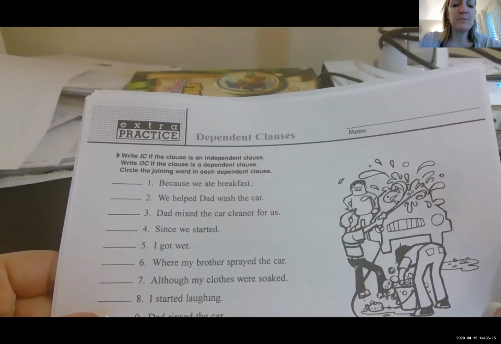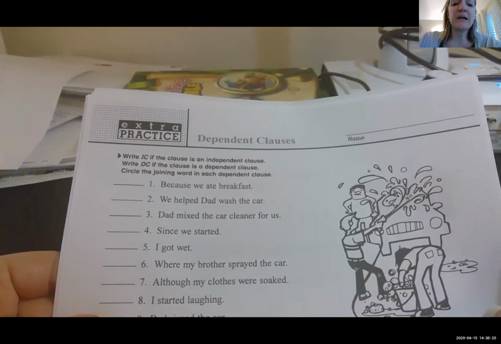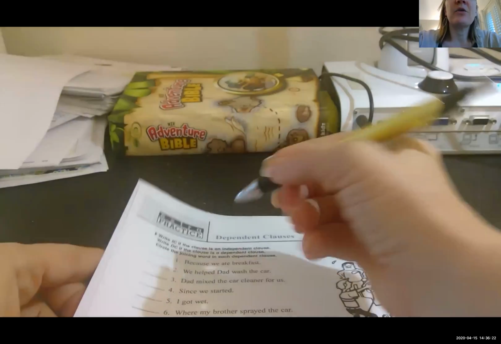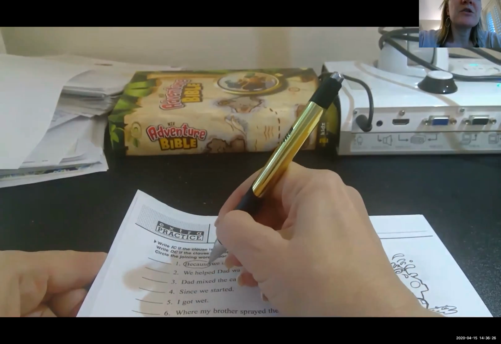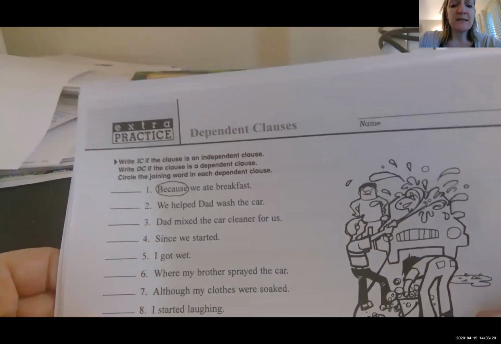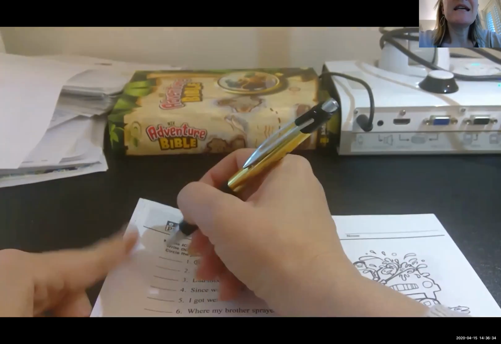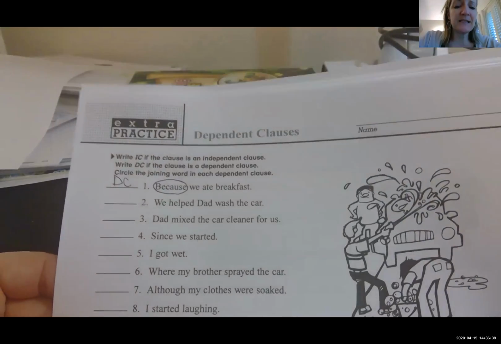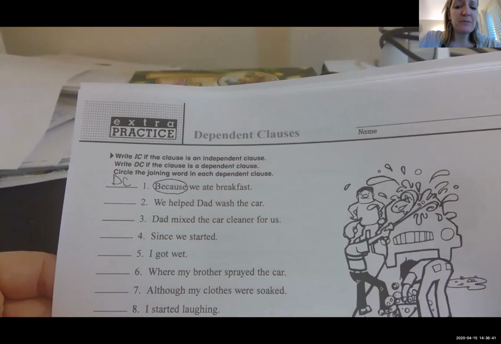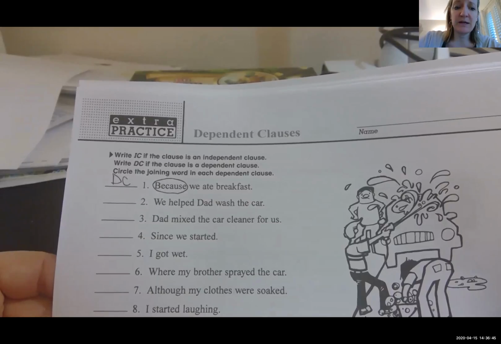Number 1 says, because we ate breakfast. Do you notice that the word because lets us know that we need more information? So I'm going to circle that word because. Since it has that word there letting us know it needs more information, we know that this is a DC, or a dependent clause. It can't stand on its own. It needs something more in order to be a complete thought or an independent clause.